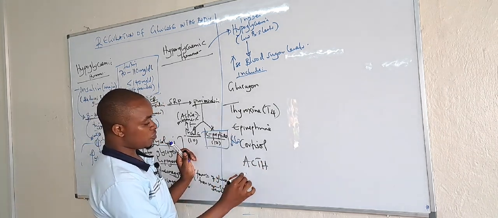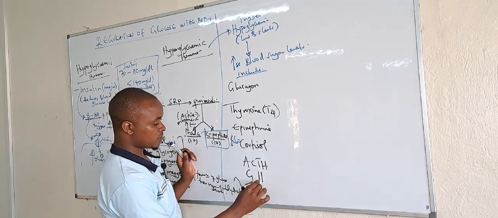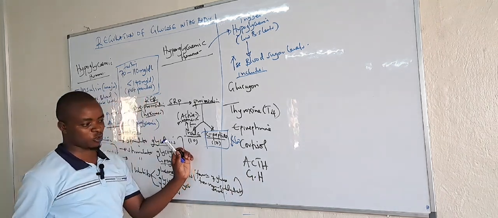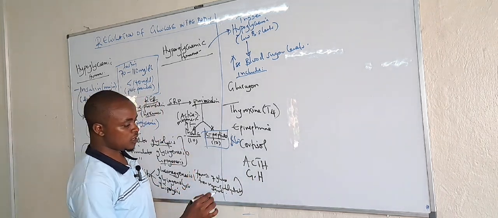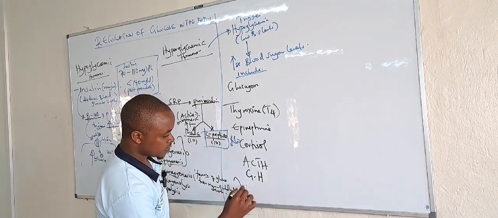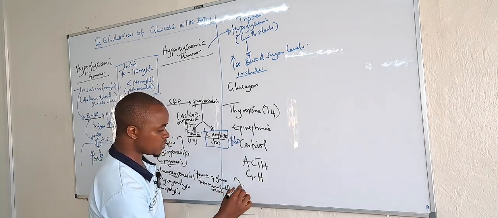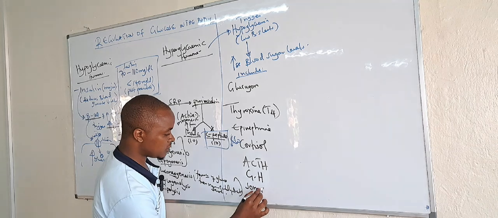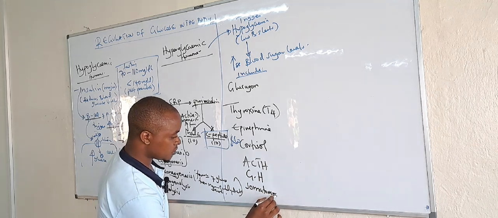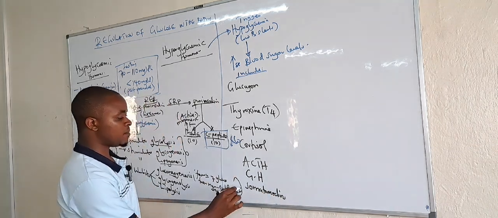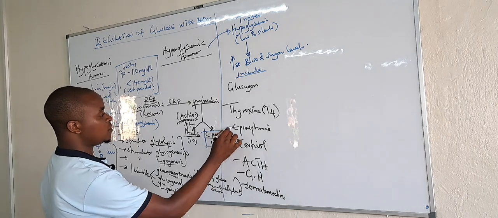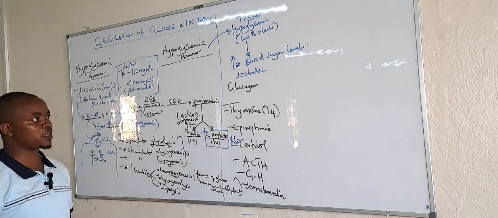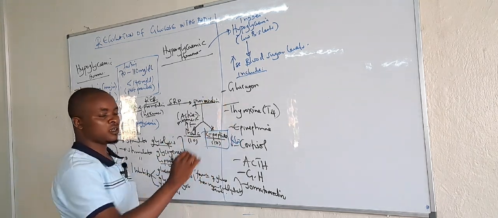Then we have growth hormone, which is also part of the hyperglycemic hormones. We can even have somatomedins, but we know that growth hormones work through somatomedins. So these are the major hyperglycemic hormones that act by increasing blood sugar levels.